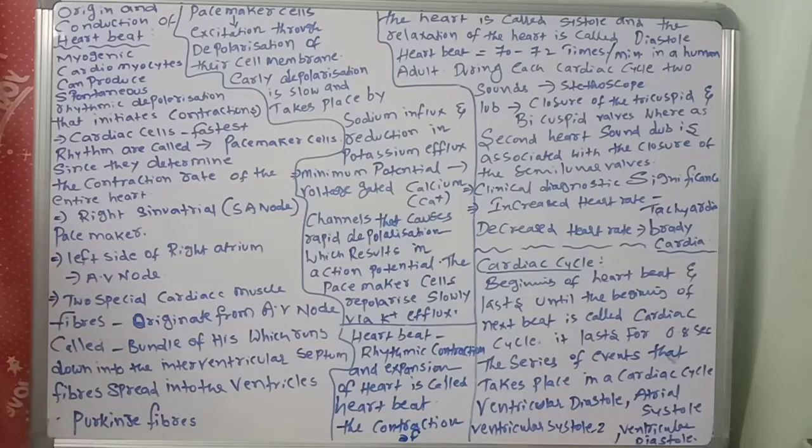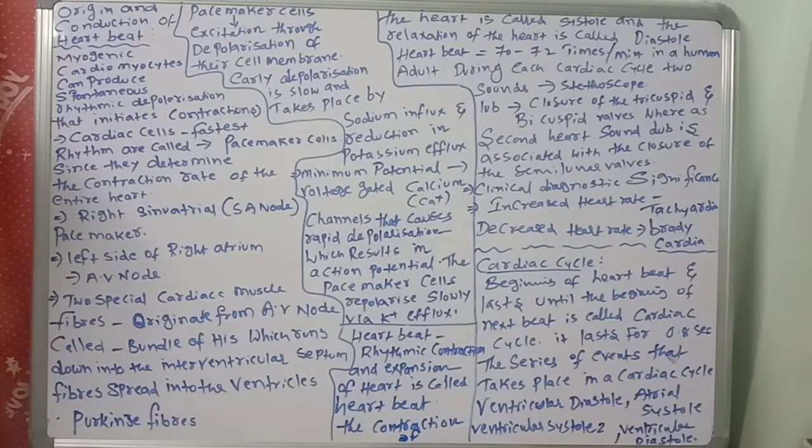So first of all, the heart in human is what kind of heart? The heart in the human is myogenic. Myogenic means, you know very well, muscles. So pericardium, myocardium, endocardium, like that muscle layers are there, right? Cardiac muscles you know very well. So the heart in the human is myogenic.